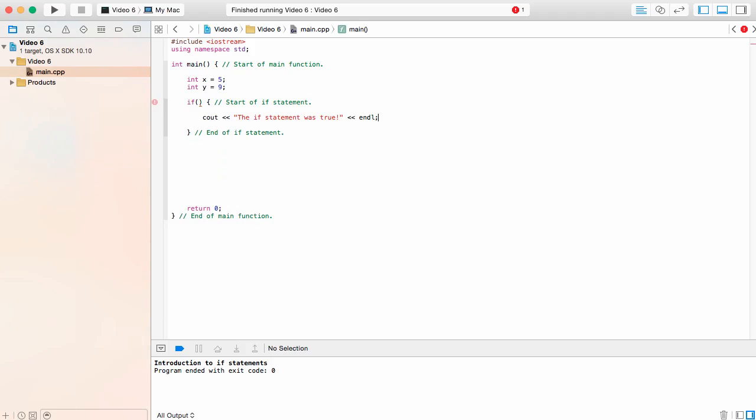I can actually make this even closer, make it neater. There you go. We're going to put one more statement down here, which is outside of your if statement, which is just going to show that the program worked because something was printed out on screen. So we're going to write "hello" and endl.